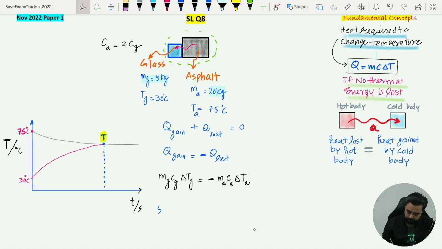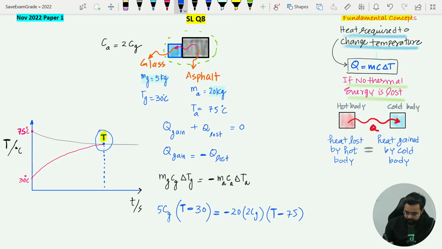So the mass of glass is 5 kg, times the specific heat capacity of glass, and the change of temperature of the glass is the final temperature, that is the equilibrium temperature, minus 30 degrees Celsius, equals negative. And the specific heat capacity of asphalt is 2 times, so we can write here 2 Cg, into the change of temperature of asphalt, which is the final equilibrium temperature minus 75 degrees Celsius.